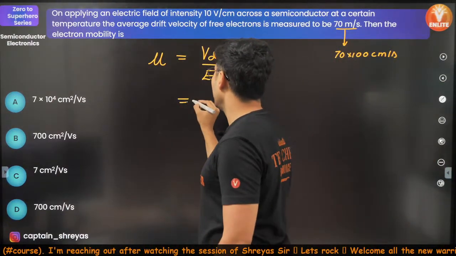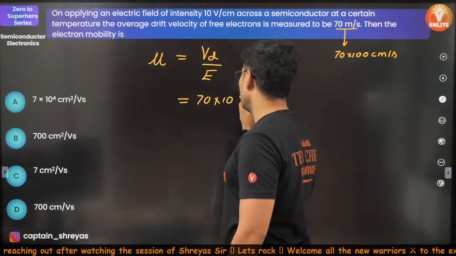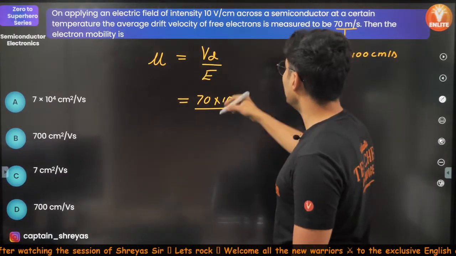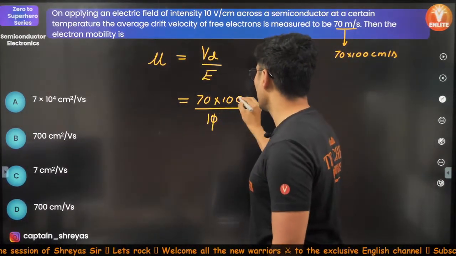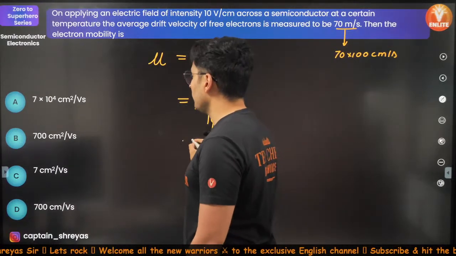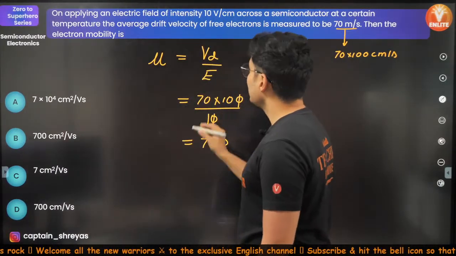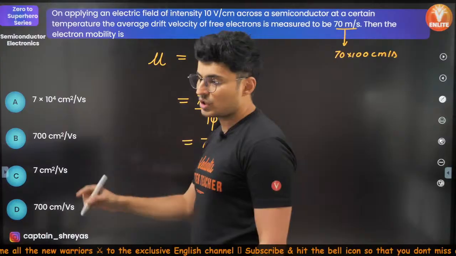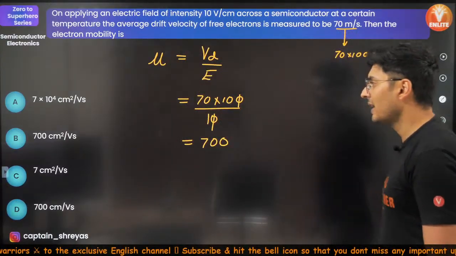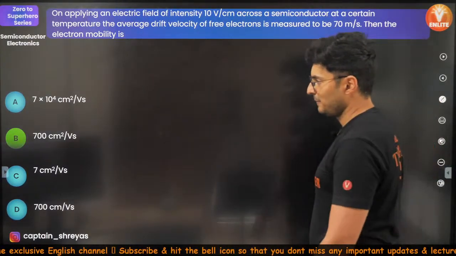Now you start solving it. So it will be 70 into 100 divided by the electric field, which is just 10. This 0 cancels, so it will just become 700. This will be in centimeter units, which is option B. Yes, option B is correct.